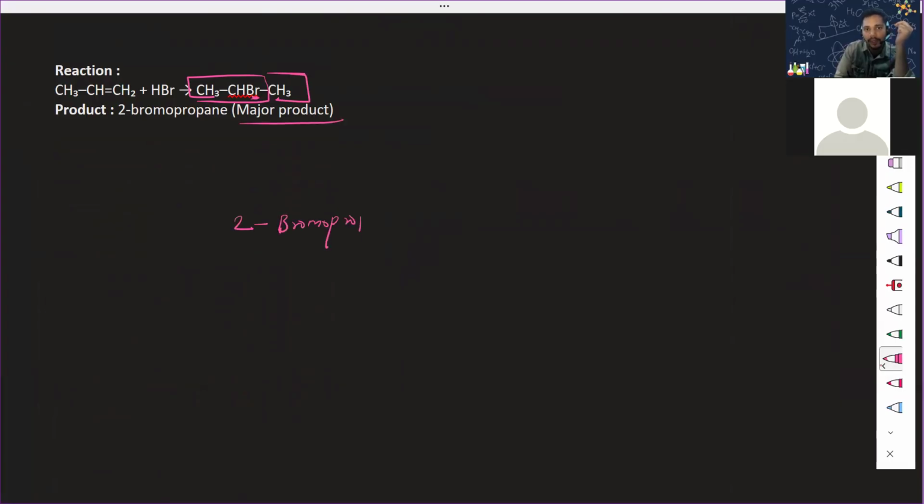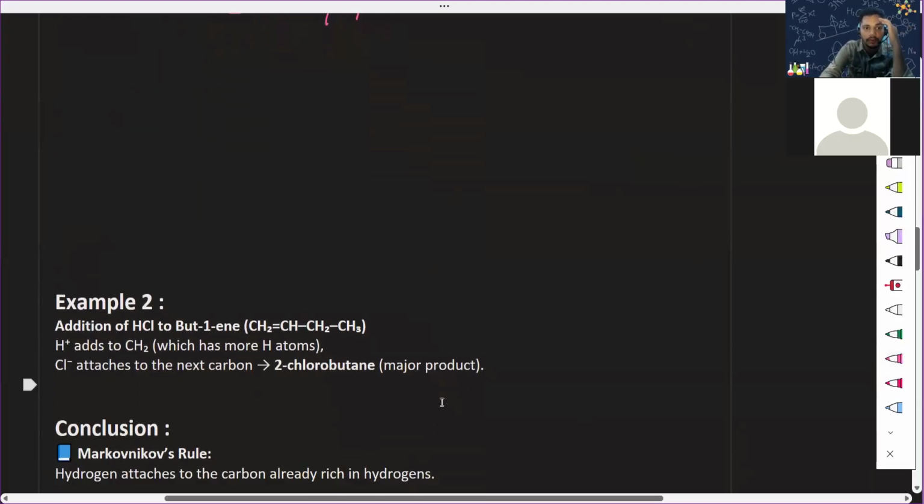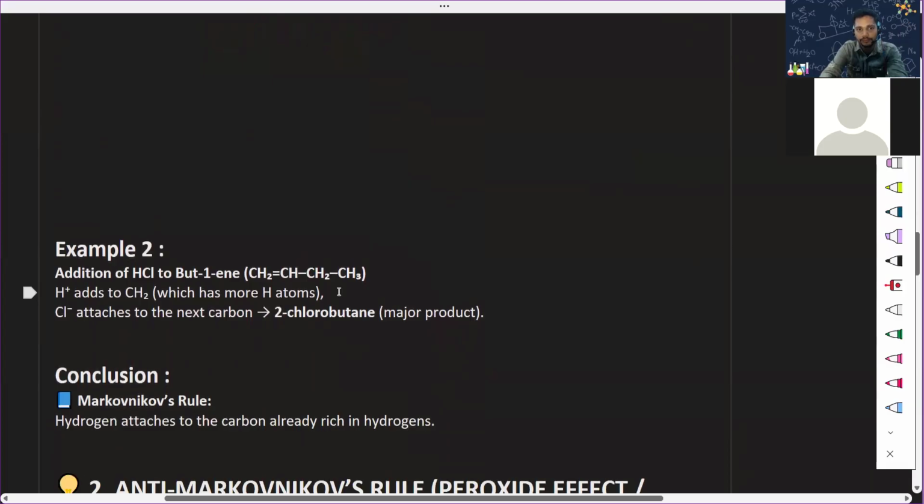2-bromopropane. Bromopropane, and the second carbon is attached. Well done. Now let's go to the next one. So here we go.